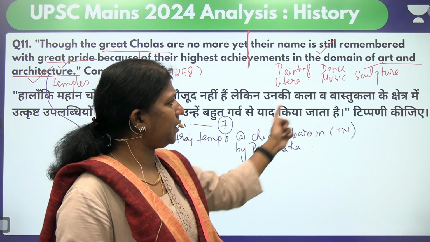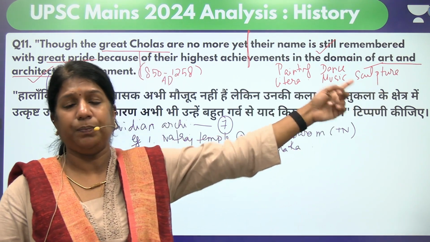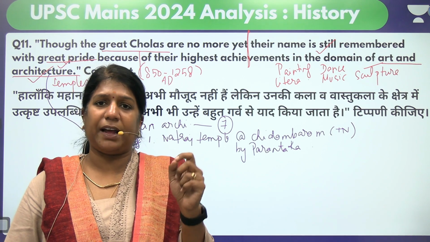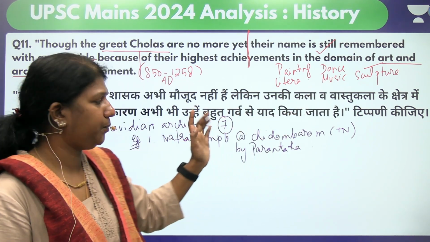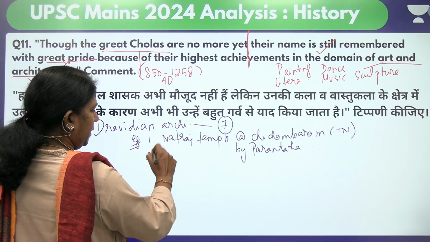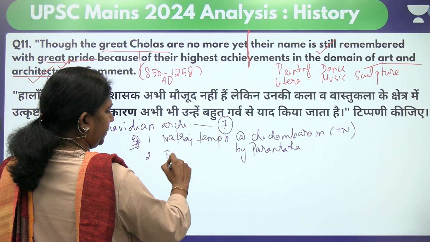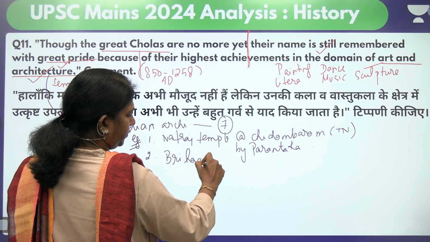So you can link this temple with sculpture because of the Natraj statue, and they were doing it with the lost wax technique. That was also very prominent there. So I'm just connecting it with sculpture here. The Natraj temple. The second temple we can talk about is the Brihadishwara temple.